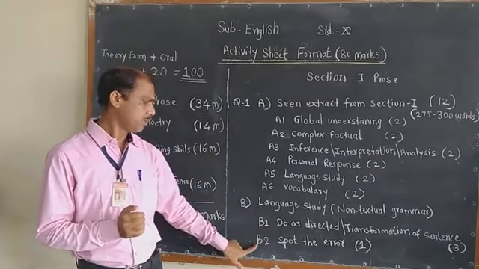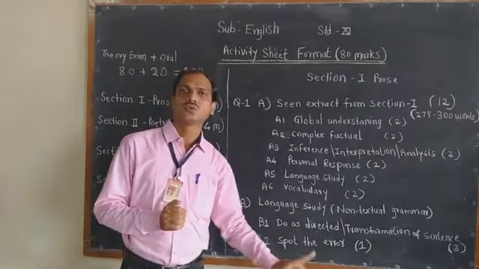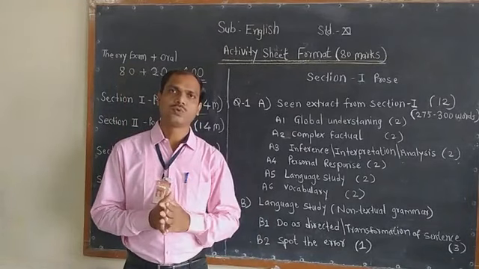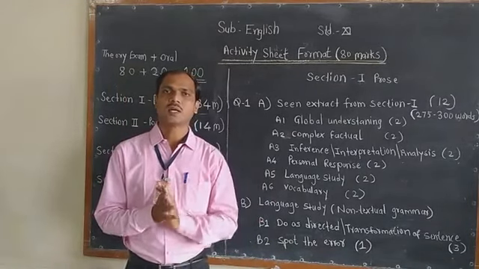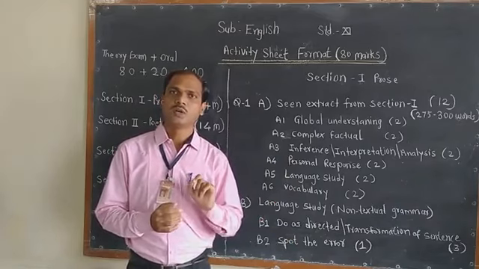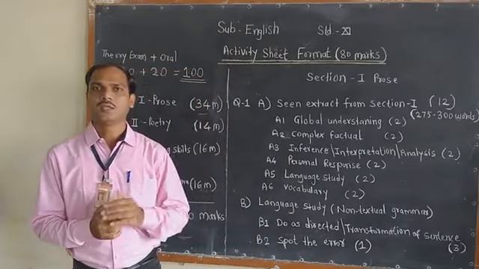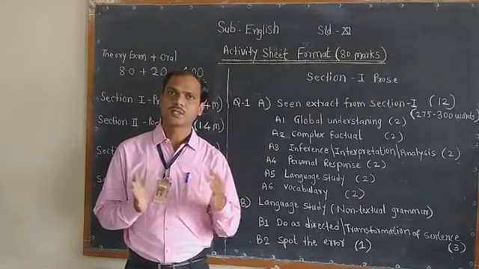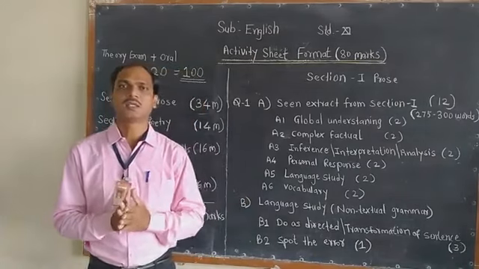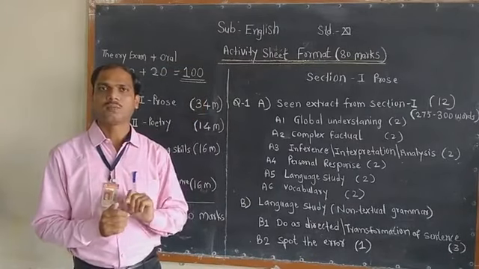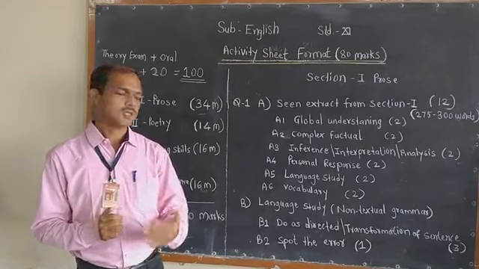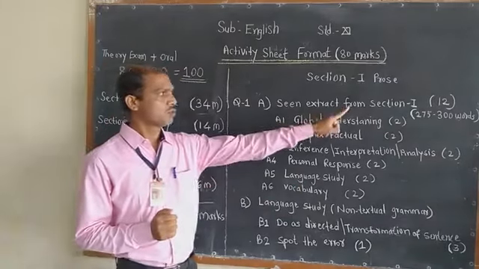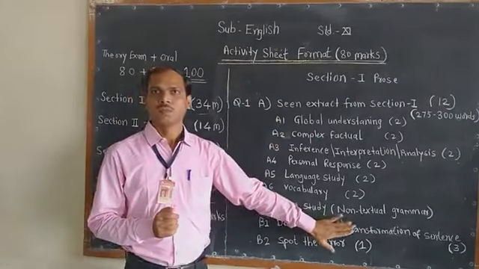And the last one in B2 is spot the error. Nowadays, most students give competitive exams, and in these exams such grammatical questions are asked. You are provided one sentence and asked to spot the error in it, a grammatical error, structural error, or phrasal error, and you have to spot it first and then correct the sentence. So such a type of activity you have for 1 mark. Question 1A is for 12 marks and 1B is for 4 marks.